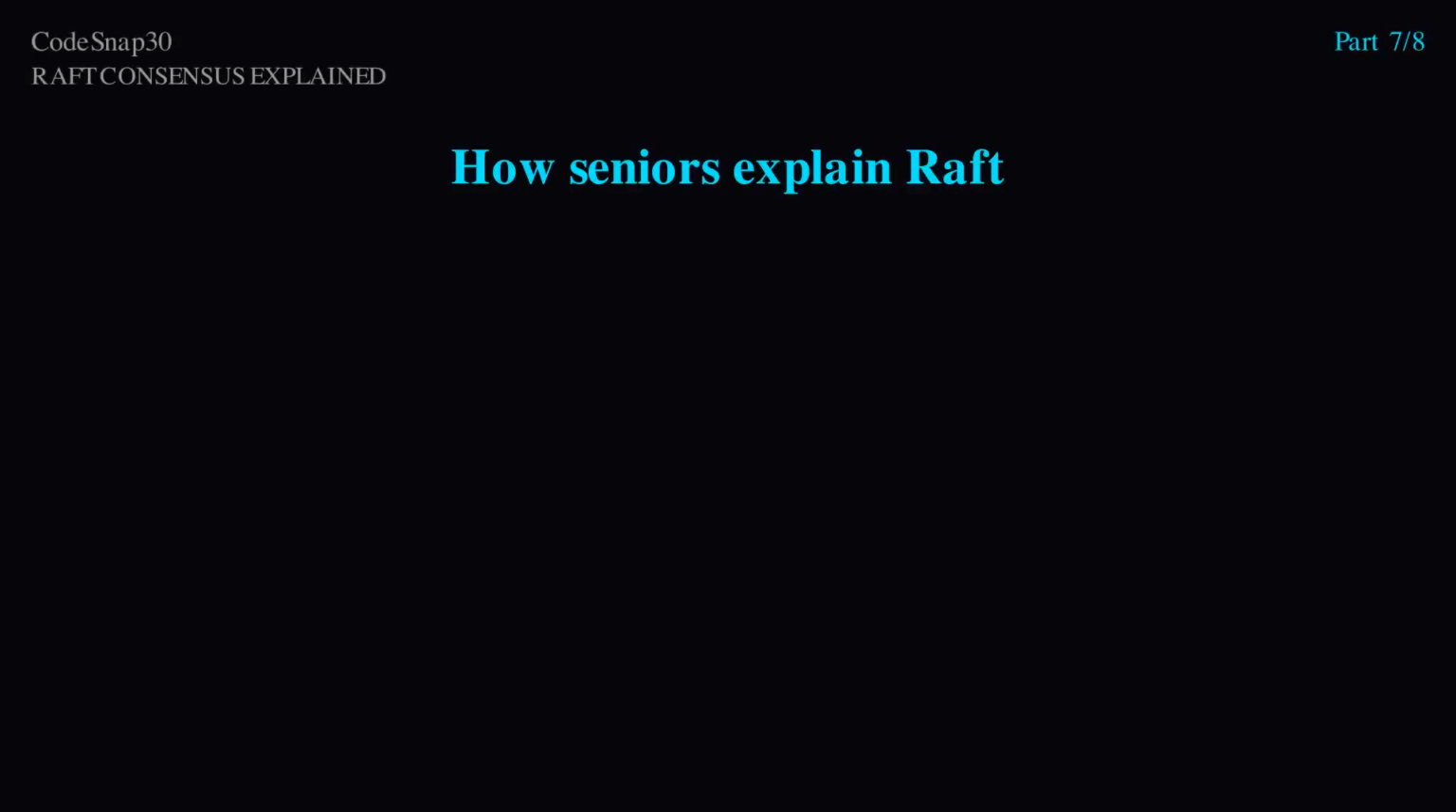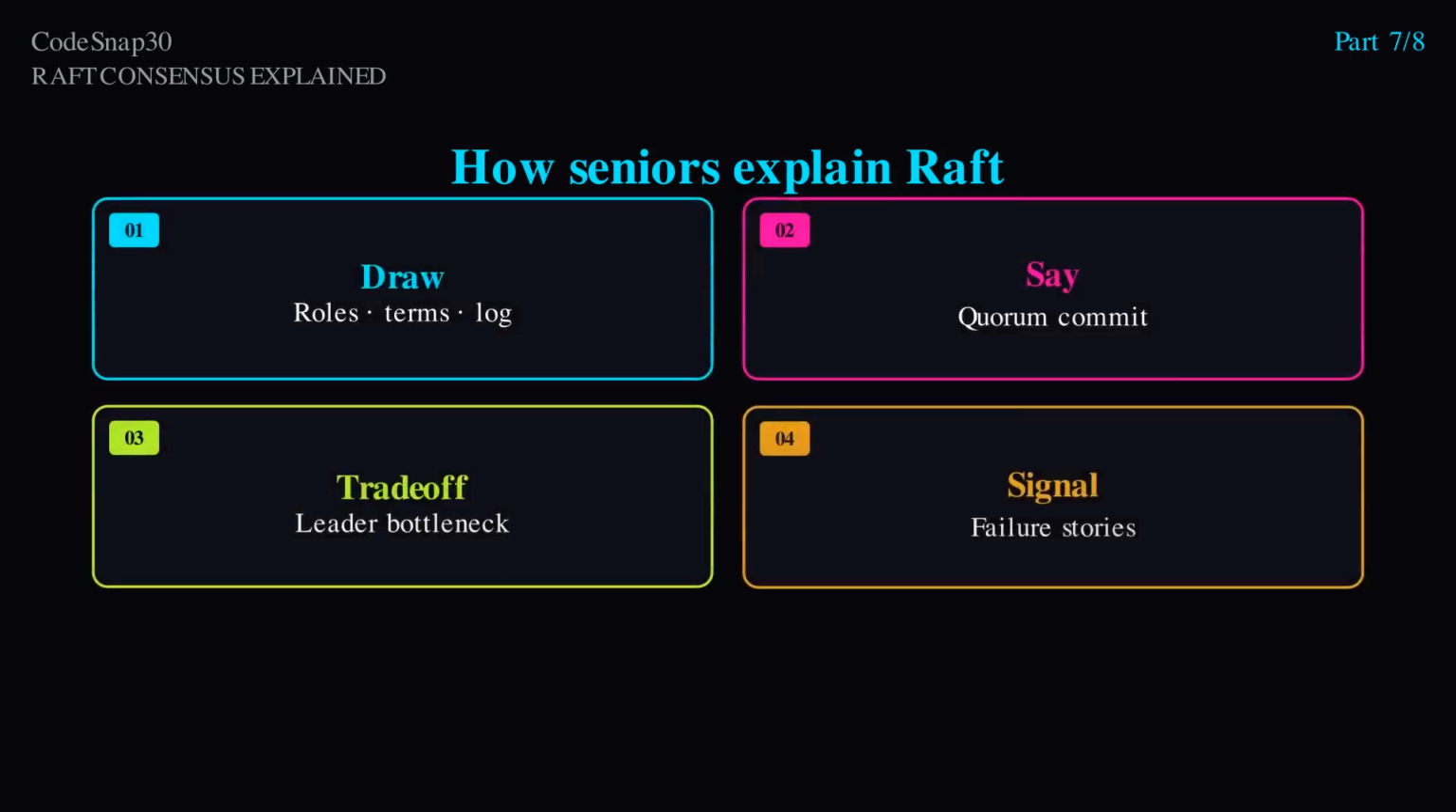In system design interviews, draw roles, terms, and the log before you name a cloud service. Boxes and arrows beat buzzwords. Say: one leader per term, elections by majority vote, replication with previous index matching, commit when a majority has the entry. Call out trade-offs without being asked.